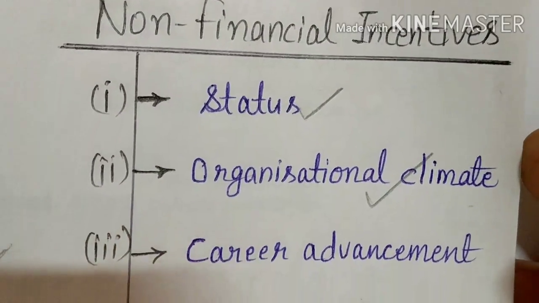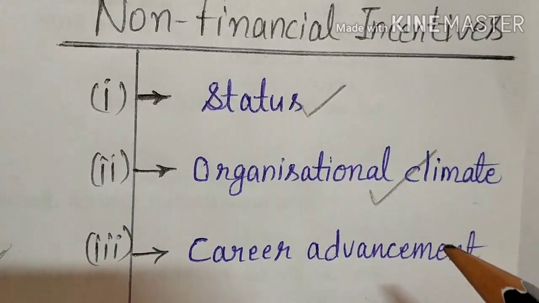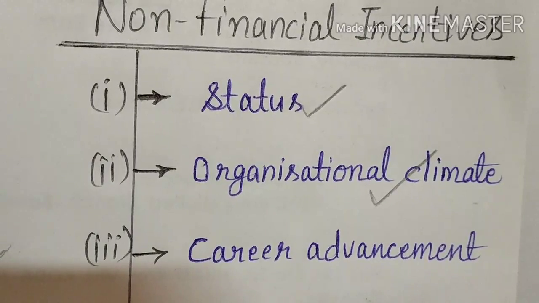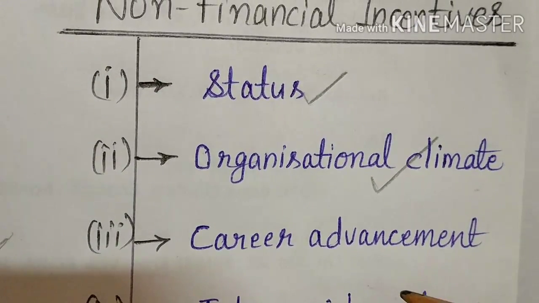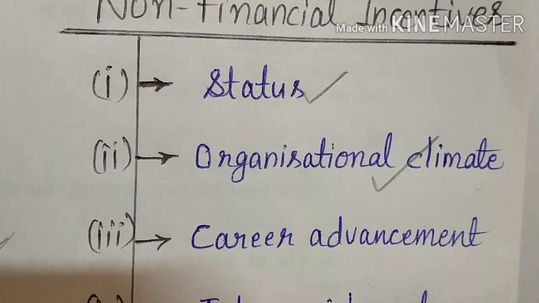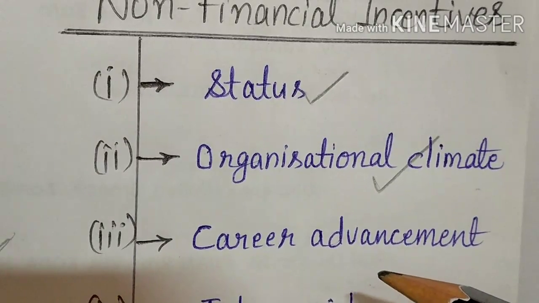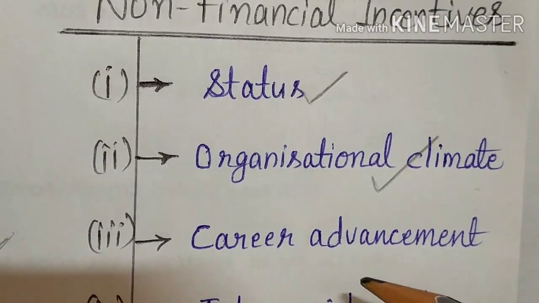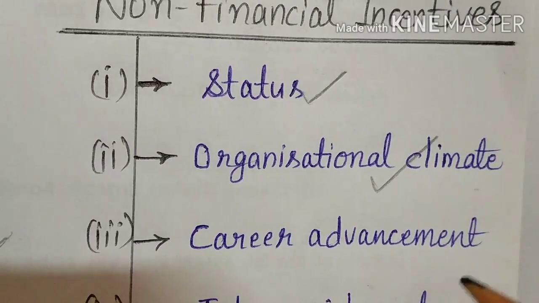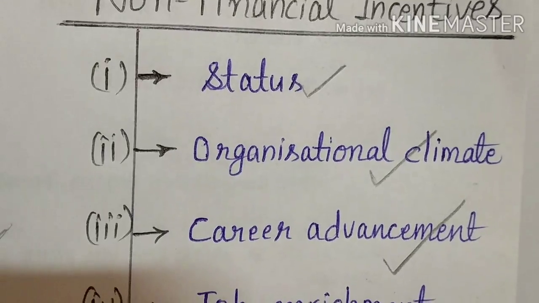Then next is coming what? Career advancement. So what is career advancement? Actually, every individual aspires to reach greater heights in his career. No one wants to remain in the same position which he joined 20 years ago. He wants to get promotion at each step. So managers should initiate appropriate skill development programs so as to develop the competence of employees for higher level jobs, so that they get a chance to polish their skills. A sound promotion policy, as I told you, promotion they want, should be followed because promotion works as a tonic and encourages employees to exhibit improved performances.